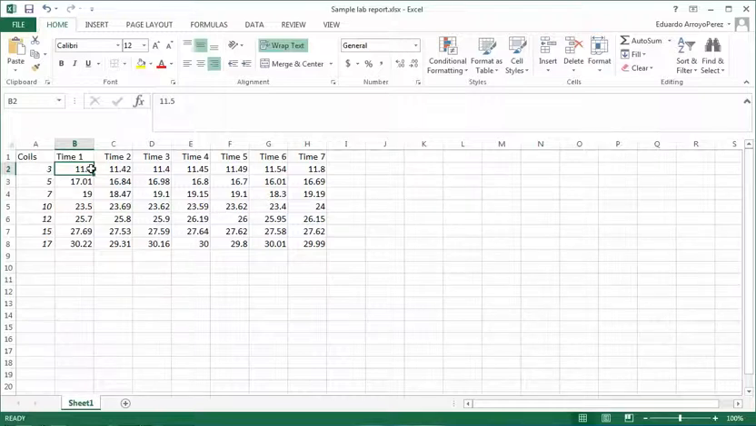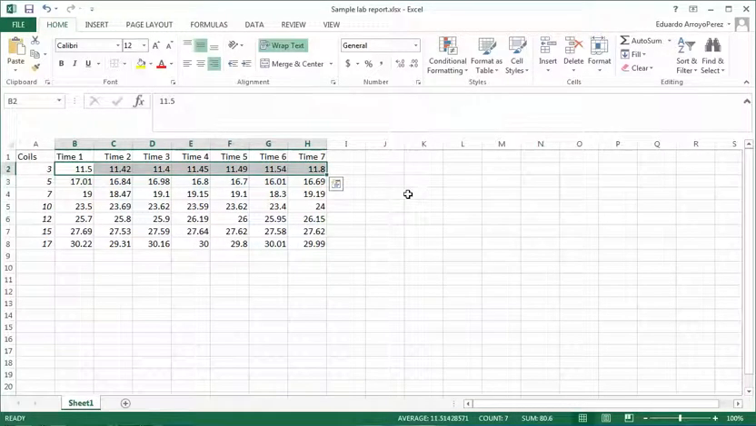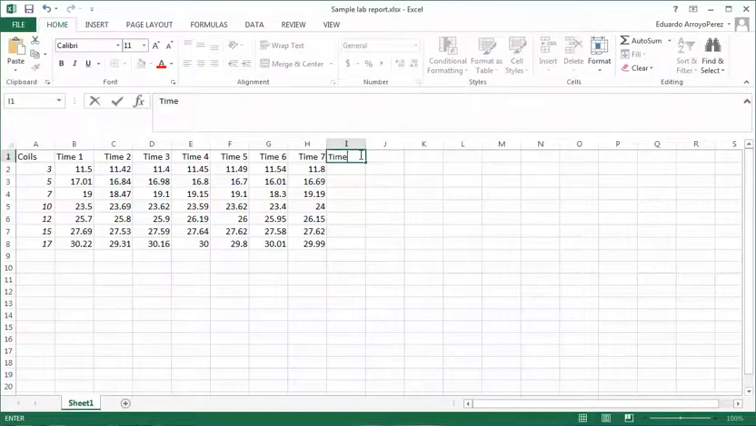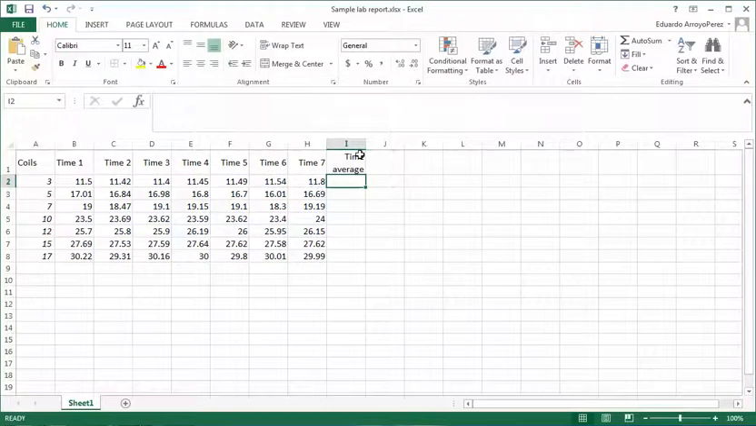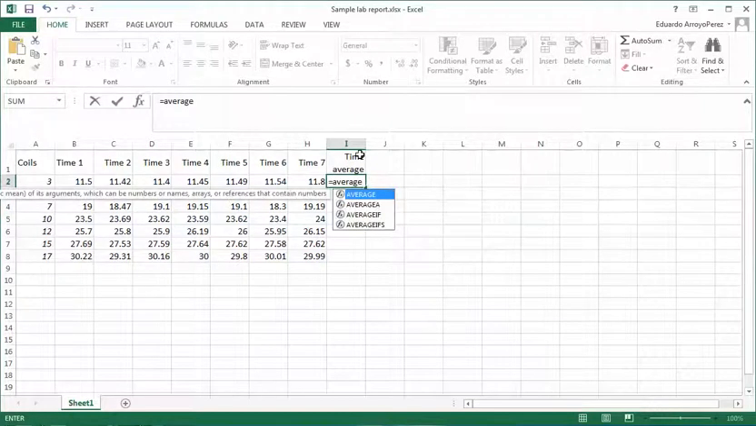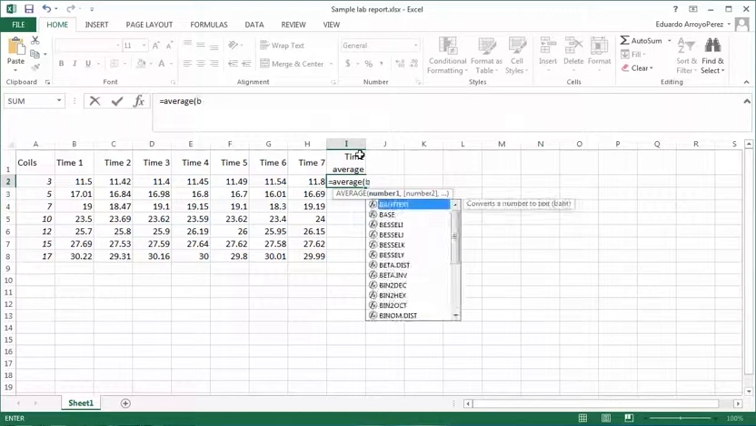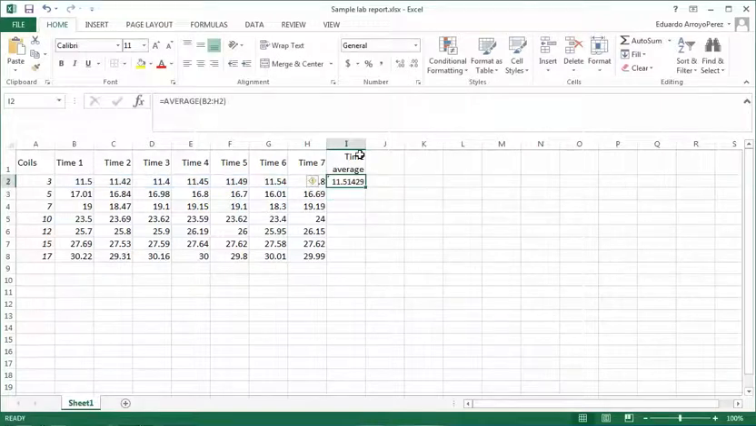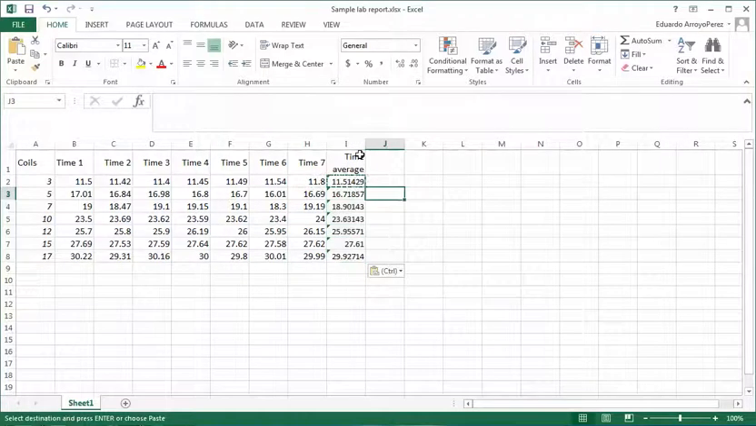So the first thing that I'm going to do is calculate the average for these measurements, because that's what I'm going to plot, right? I'm going to plot this against the average. So I'm just going to call this time average. Now I can do this the old-fashioned way, just add them up and then divide by 7, but Excel has a function called average, so that would be not very smart, right? So average from B2 to H2, and that's it. That just calculates my average. Then I don't need to do this again. I just Control C, and then I just paste it over here, and here's all my averages.